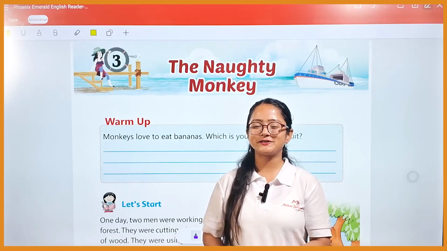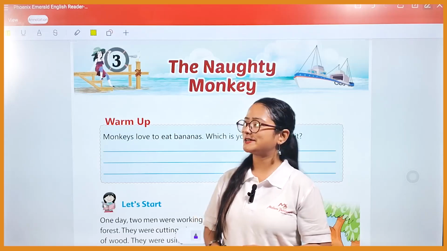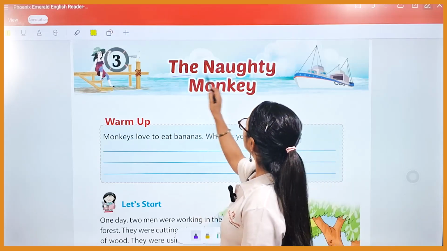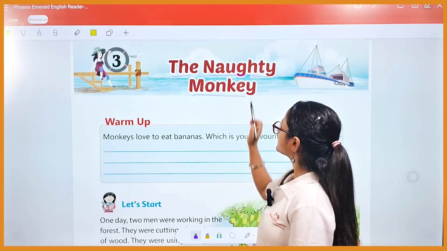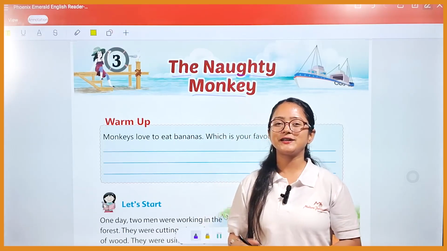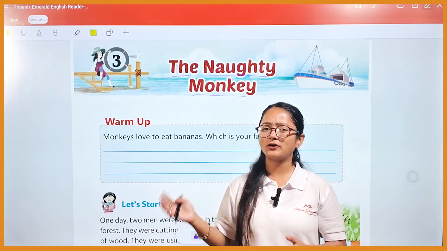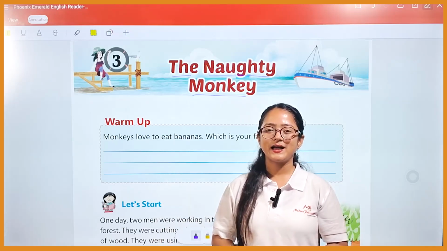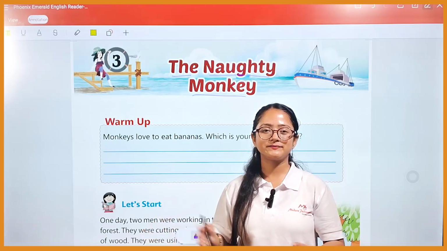Now, let's move into the third chapter, and the third chapter name over here is The Naughty Monkey. So, basically, students, in this story, we will know about the naughty monkey. Have you all seen a monkey?